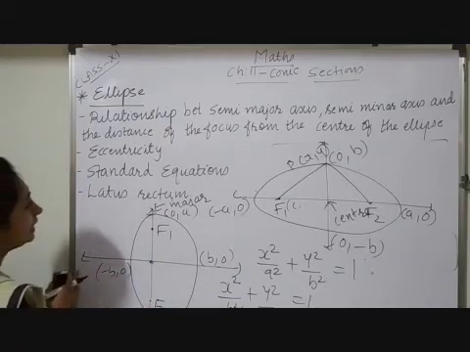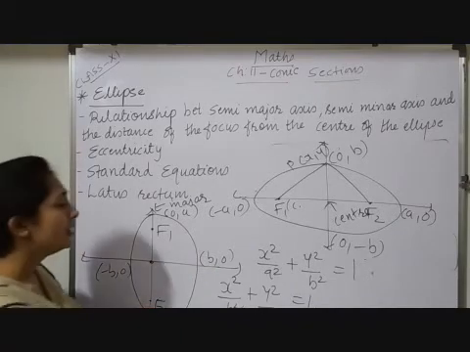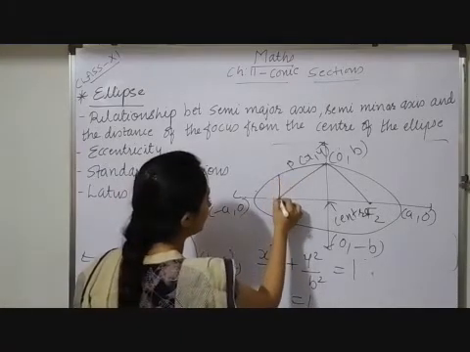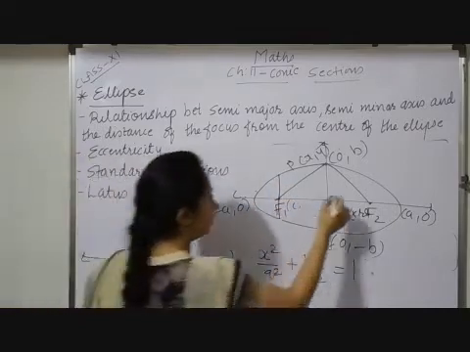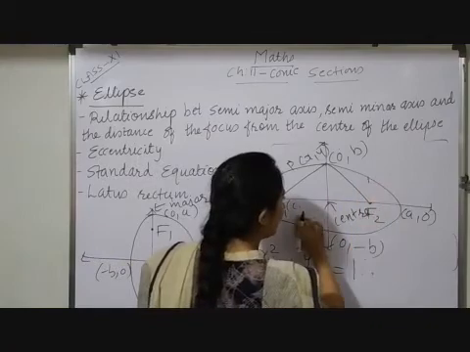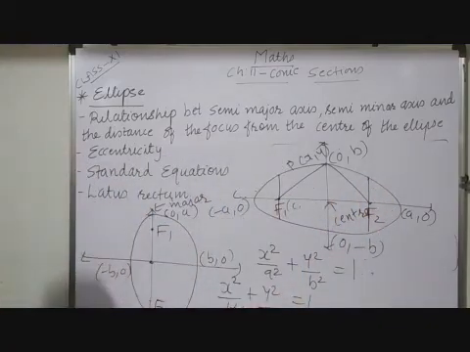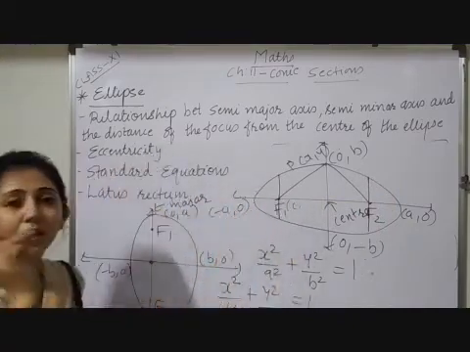Last one is latus rectum. Now what is a latus rectum? A latus rectum is a line segment which is perpendicular to the major axis and passes through a focus. Two foci are there, so it passes through both foci and its endpoints lie on the boundary of your ellipse.